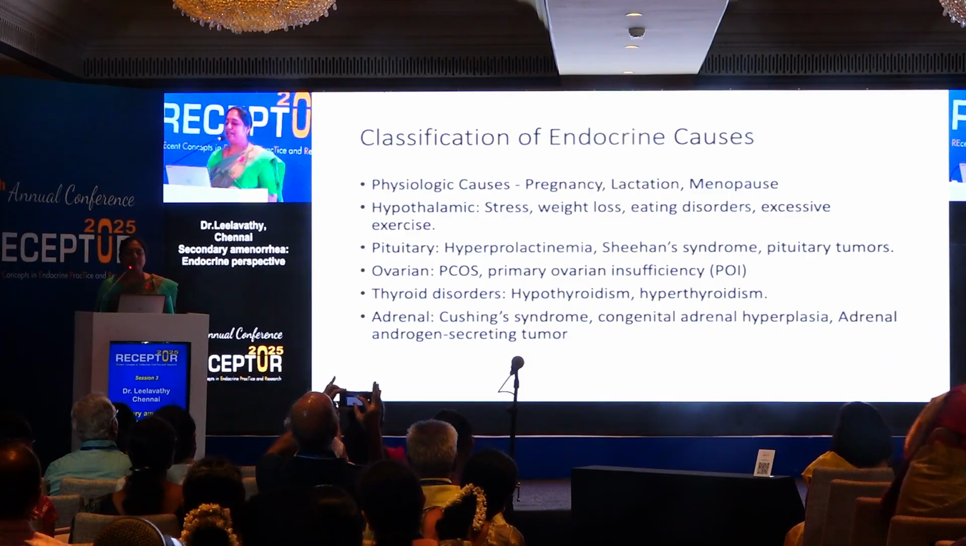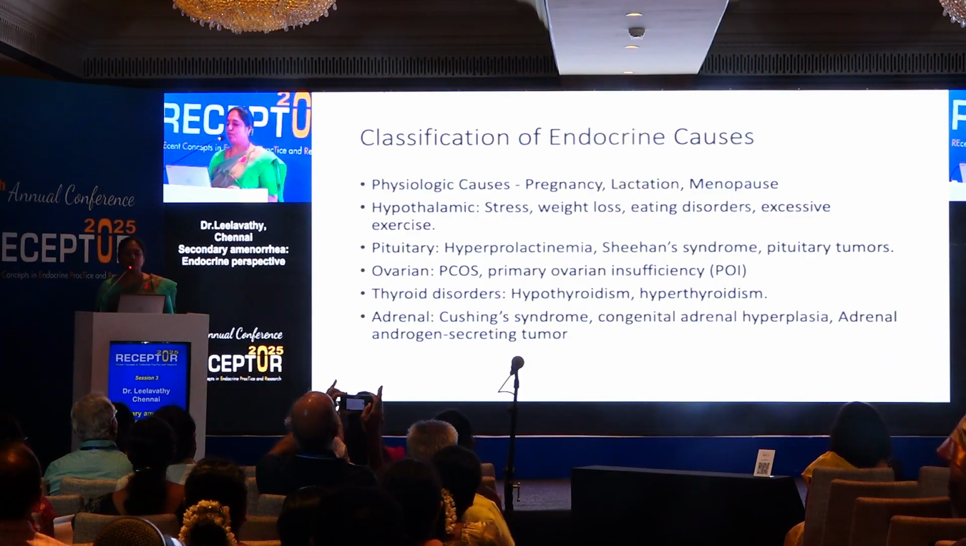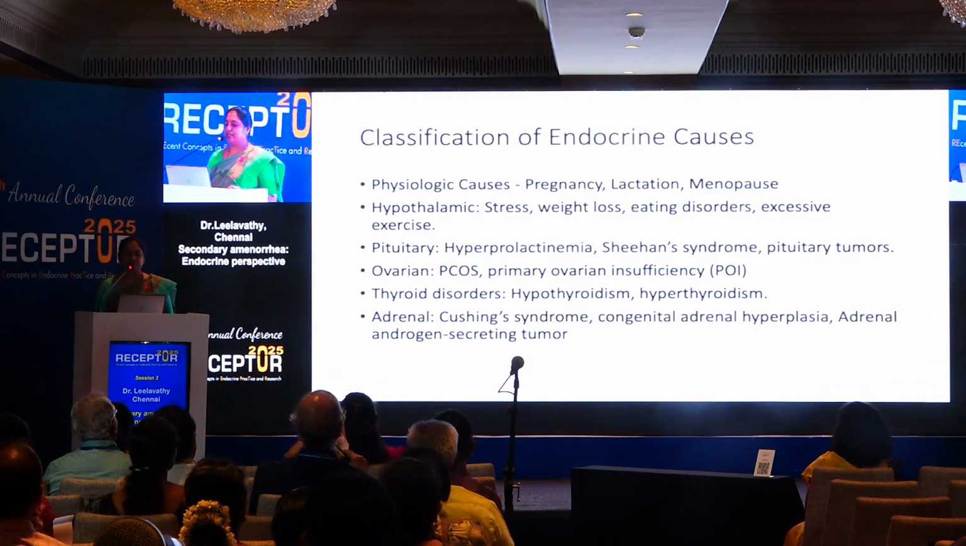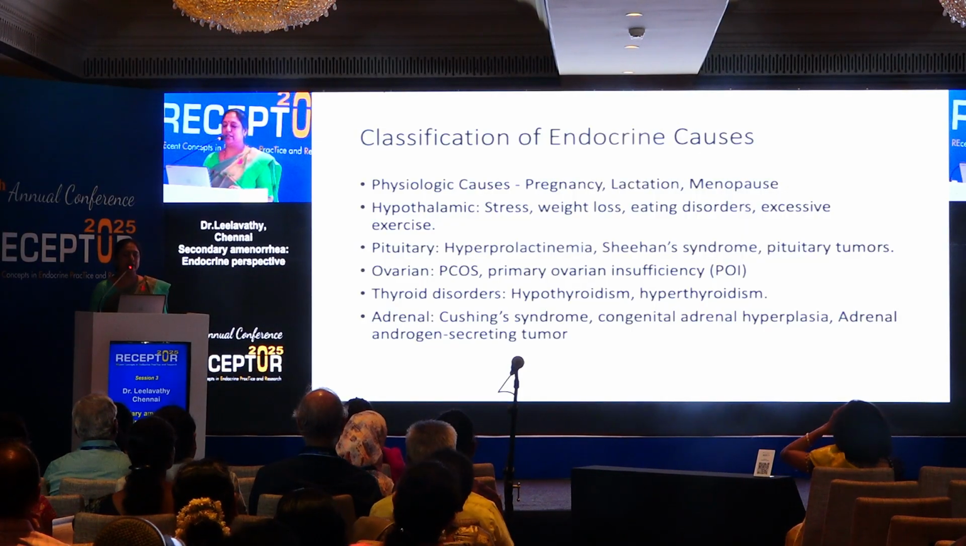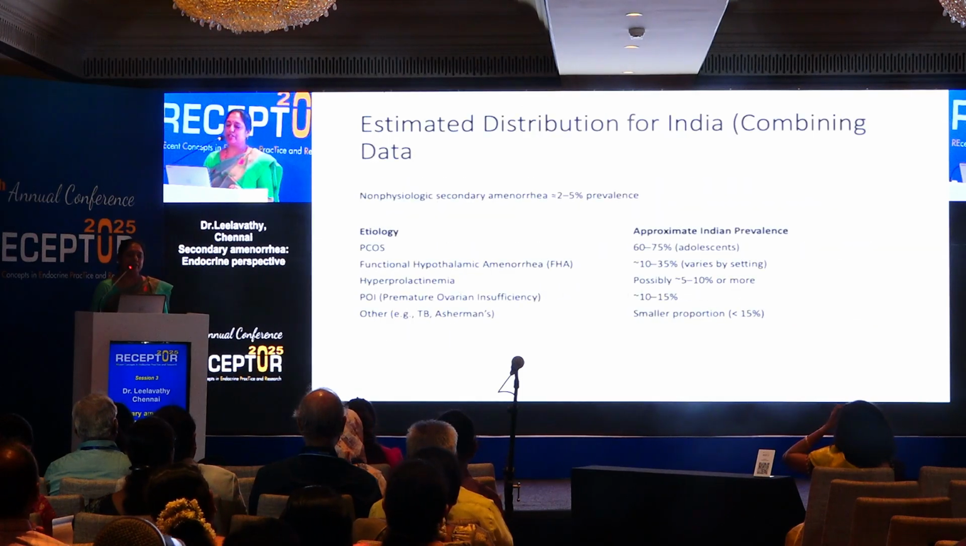And ovarian: PCOS, which is the most common problem, and primary ovarian insufficiency. Thyroid disorders, hypothyroidism and hyperthyroidism. In adrenal: Cushing's, congenital adrenal hyperplasia, and androgen secreting tumor.